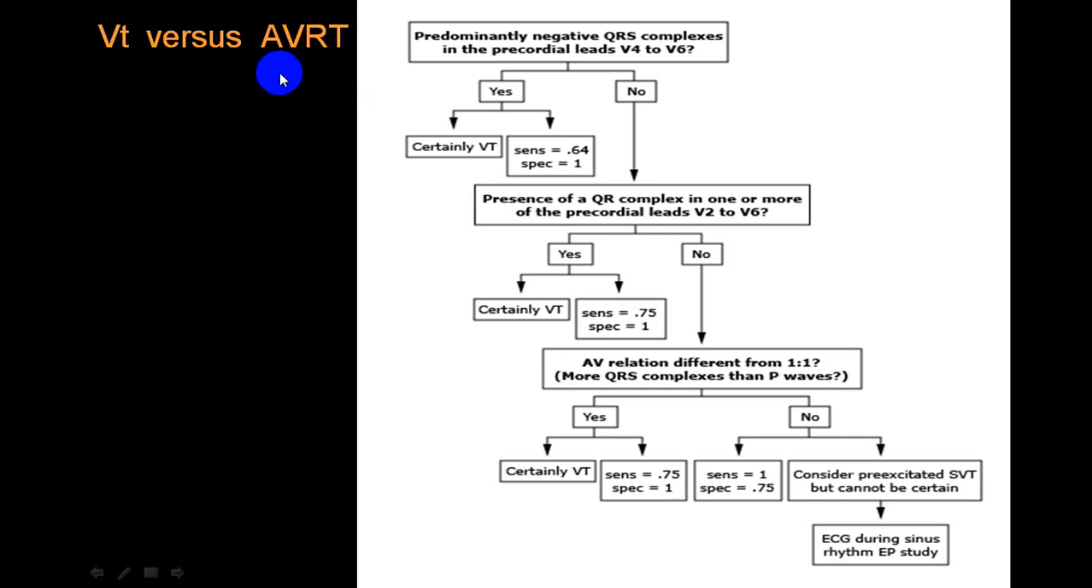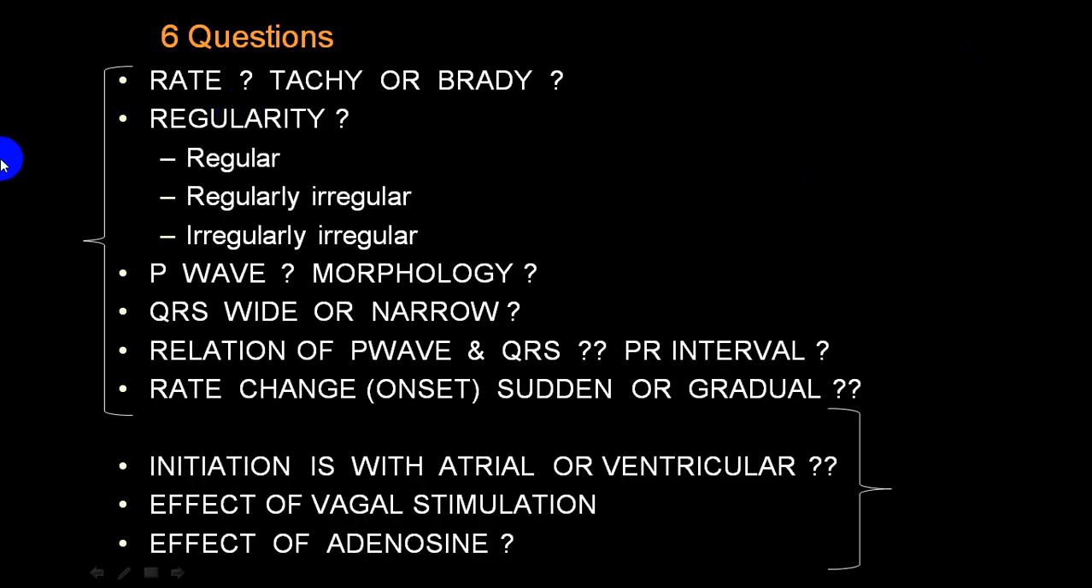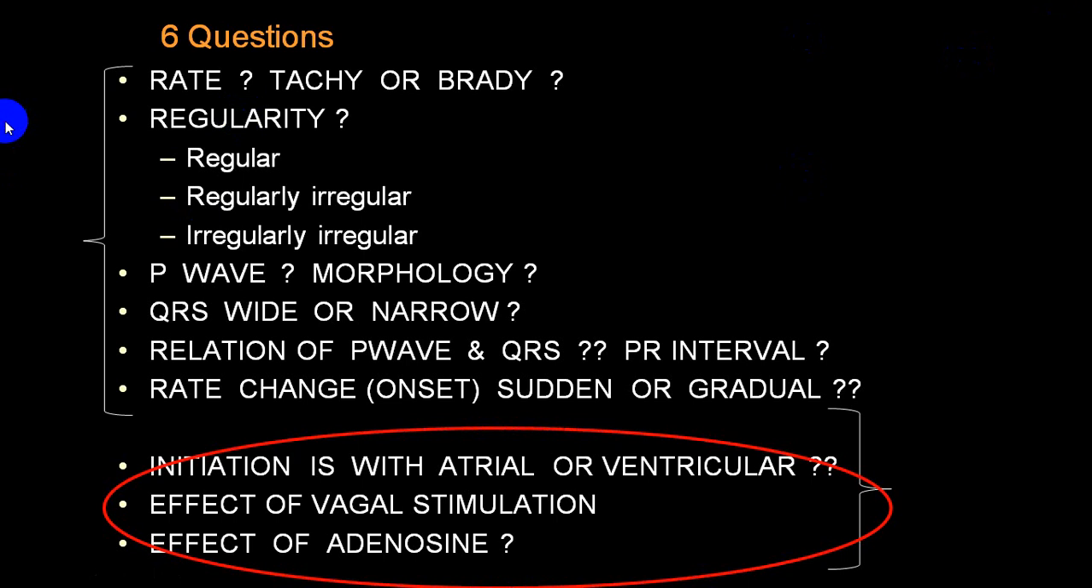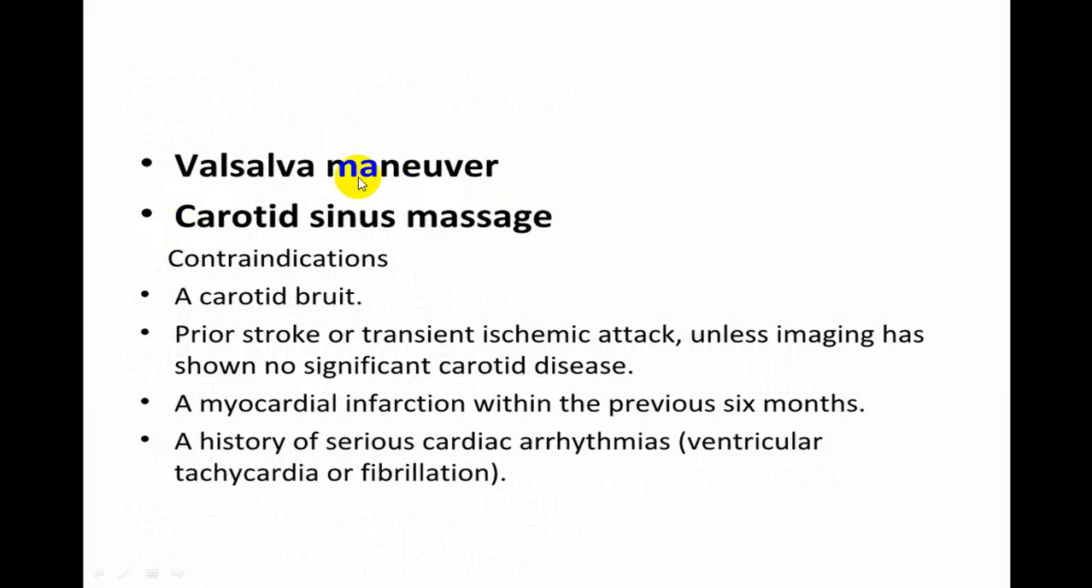And this is VT versus SVT with aberrancy because of WPW syndrome. Again, you can take time and go through. These questions we already mentioned before. So now I am tackling this particular part. Whenever you want to give a Valsalva maneuver, and particularly a carotid sinus massage, which we call vagal stimulation, always look for a carotid bruit. If there is a carotid bruit, you cannot give carotid sinus massage.